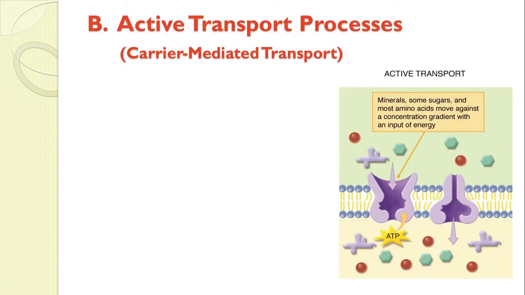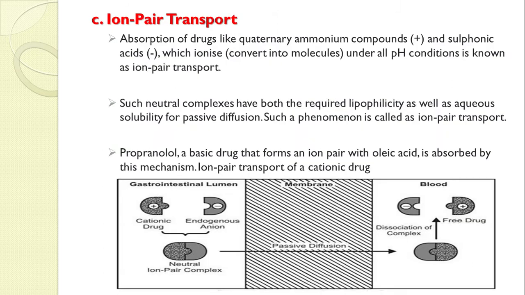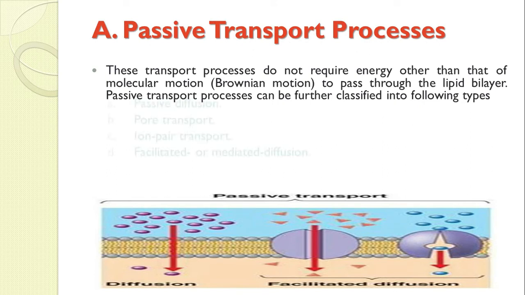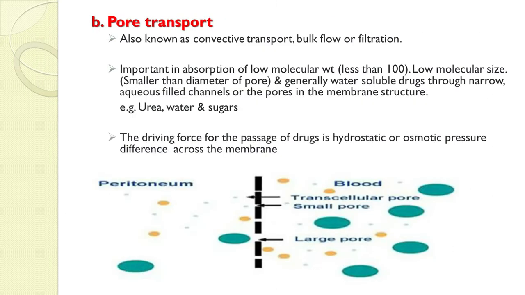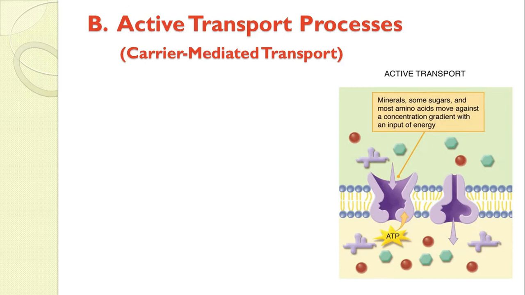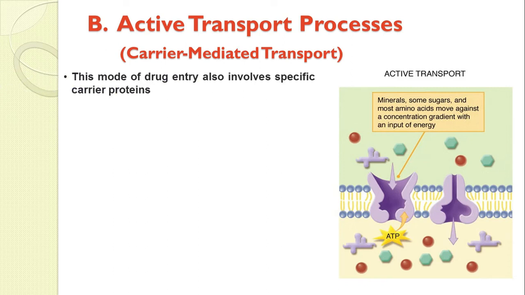Now this is all about passive diffusion. We have seen four passive transport processes: passive diffusion, pore transport, ion pair transport, and lastly facilitated diffusion. These are all passive processes, meaning they don't require any energy for the transfer of drug molecules across the membrane. Now we'll start with the active transport processes, also called carrier mediated processes. This mode of drug entry involves specific carrier proteins. For transport of drug molecules, you will require specific carrier proteins.